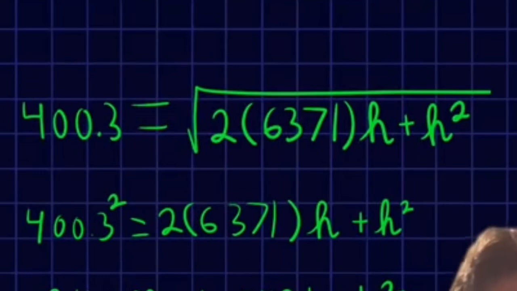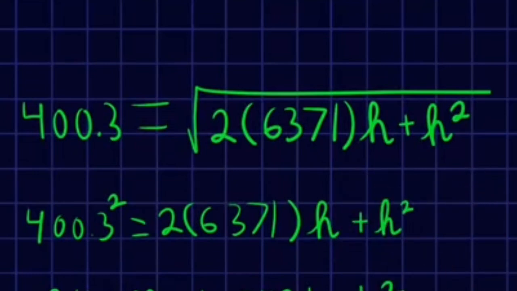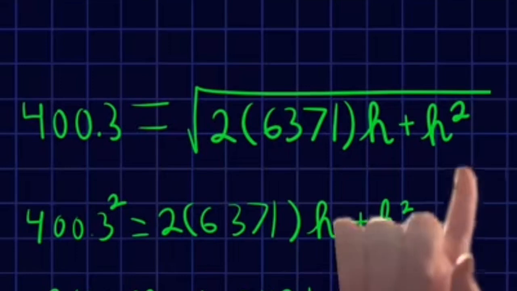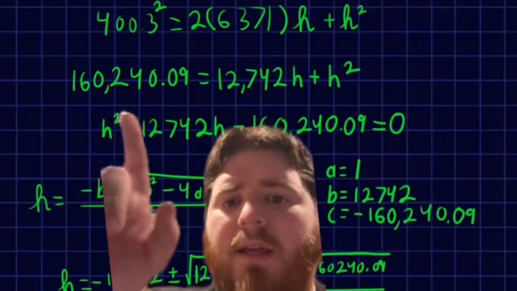The first thing that we need to do is square both sides to get rid of this square root. So we're going to take the square of 400.3, which just gets rid of the square root. 400.3 is this squared. And then I also did 2 times 6,371, which is that.